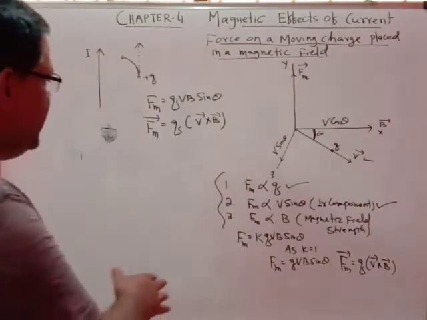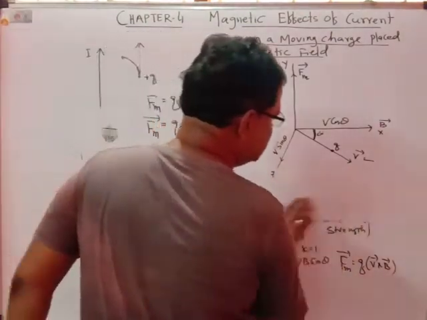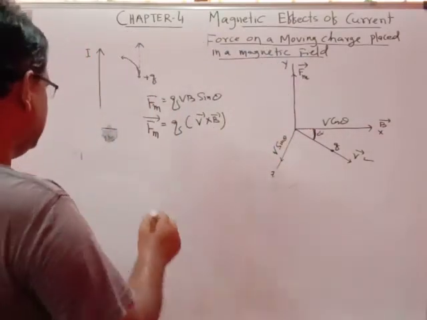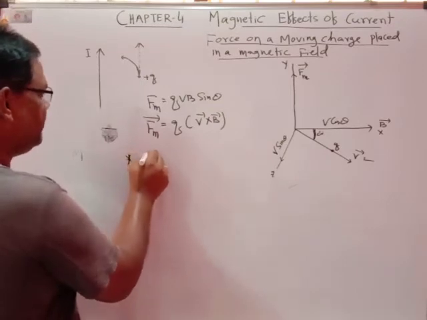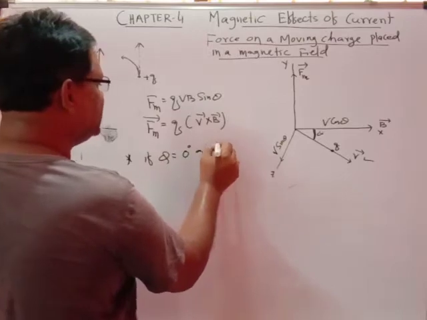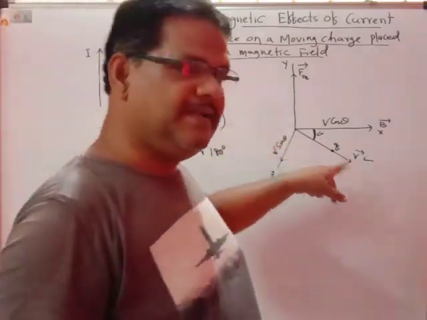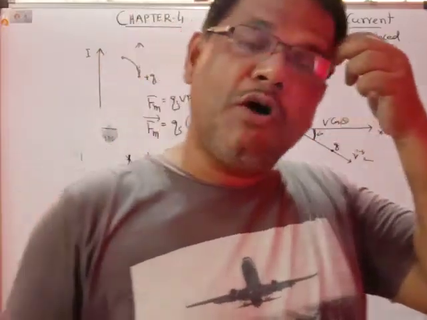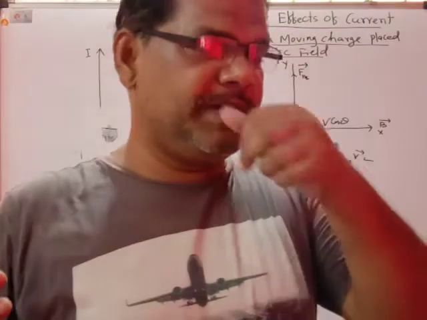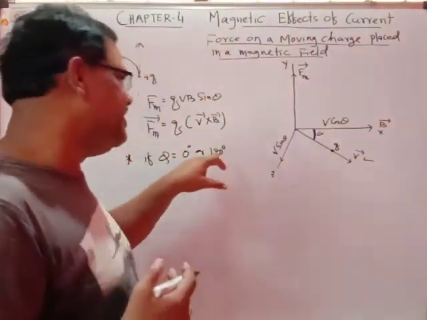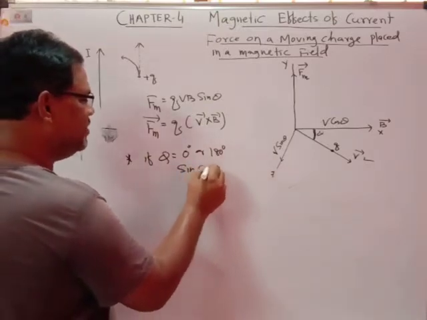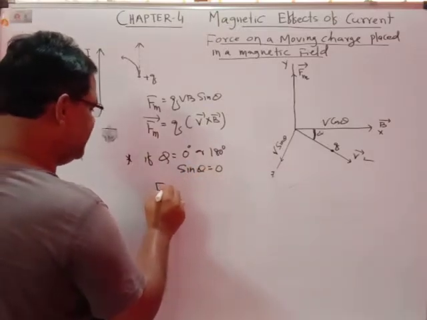Now, because the force depends upon theta, consider the cases. Number one: if theta equals 0 degrees or 180 degrees, the charged particle is moving in the direction of the magnetic field or opposite to it. Then sin theta will be 0, and the magnetic force Fm will be 0.